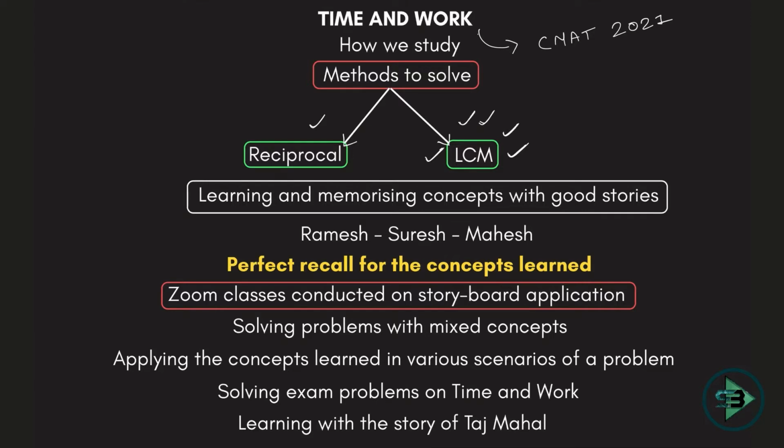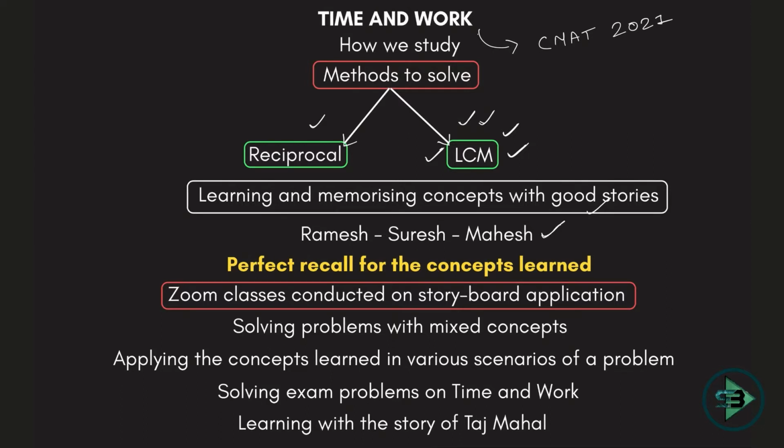How will we understand this method? As we always do, with good stories. So we will memorize and learn our concepts with good stories. What story will we study this time? We'll study the story of Ramesh, Suresh and Mahesh. What happens when they work together? What happens if two of them work and one leaves? What happens if all three start working together but after the first day Ramesh leaves, after the second day Suresh leaves, and the remaining work is completed by Mahesh? So we will put them in different scenarios of work, and then we'll see how they finish the work, and we understand and memorize the concept of time and work with good stories.